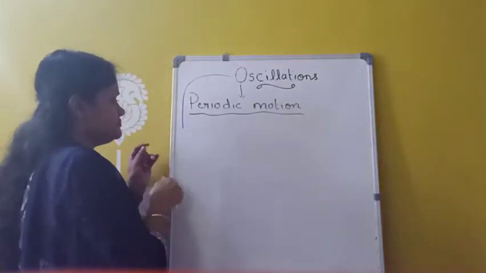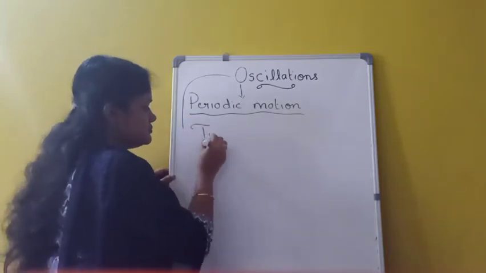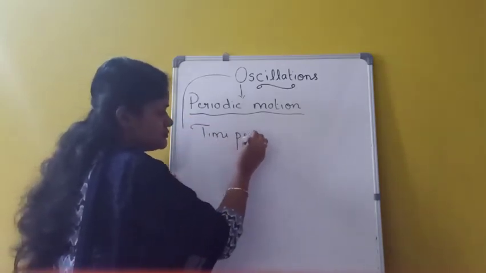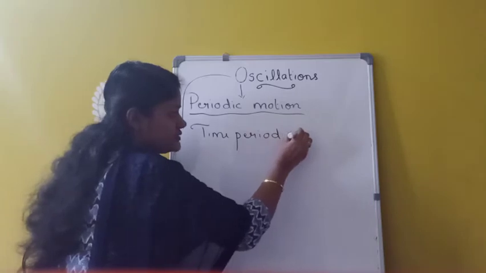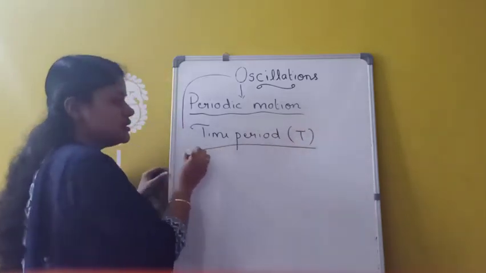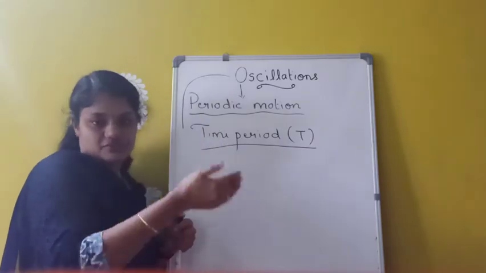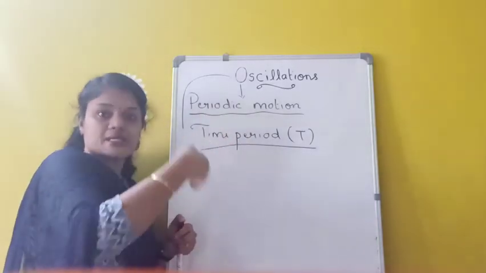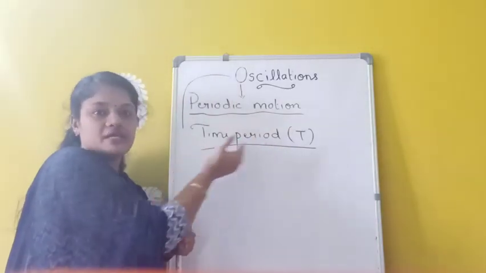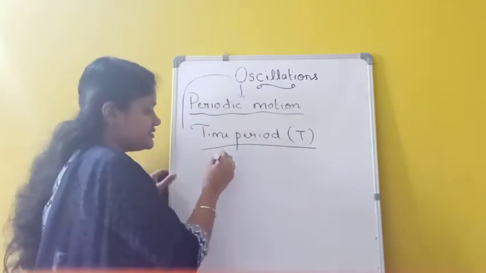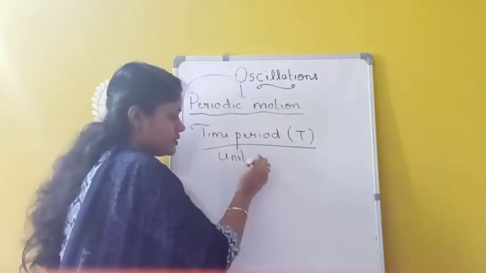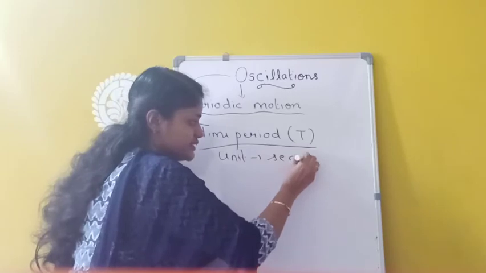Time period. Symbol is capital T. The time after which the motion repeats itself can be considered as which one? Time period, and the unit is second.